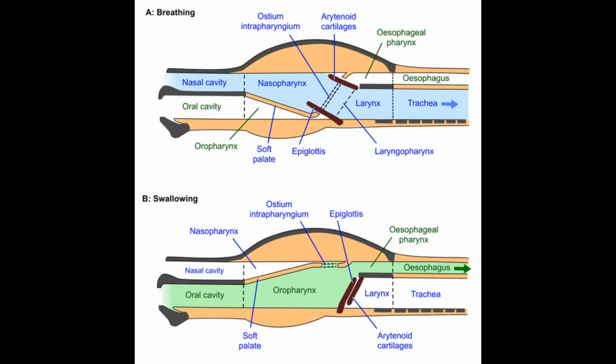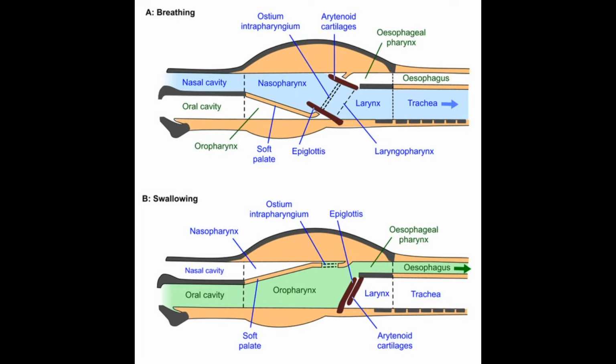When this bolus of food enters near the pharynx, then breathing stops because the pharynx will now allow only the passage of food through it and not the air. So first the soft palate will be elevated and it will close the pharyngeal opening of nasopharynx. Then tongue pushes up against hard palate and it closes the oral opening of pharynx. In this way, both openings of nasopharynx and oropharynx are closed.